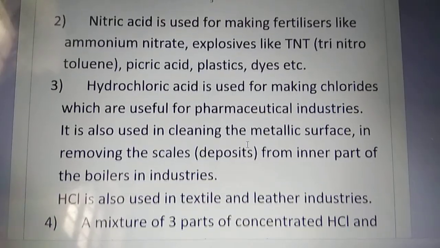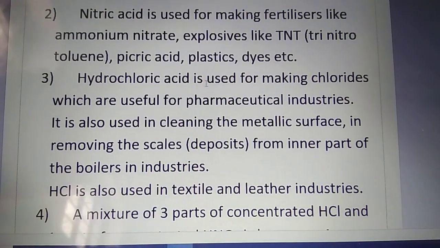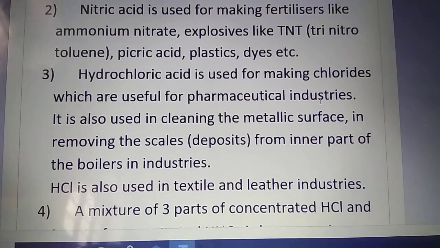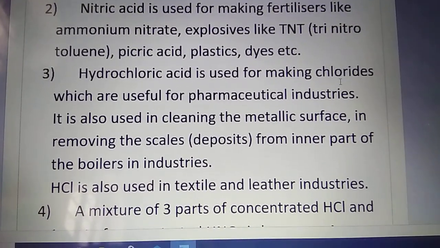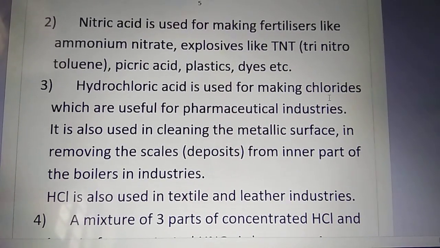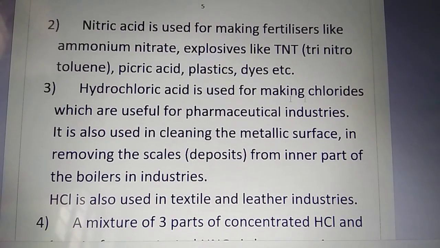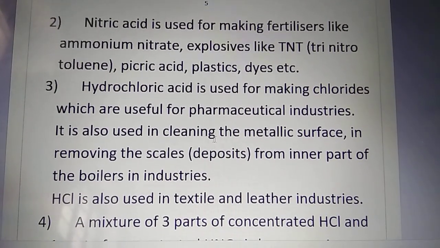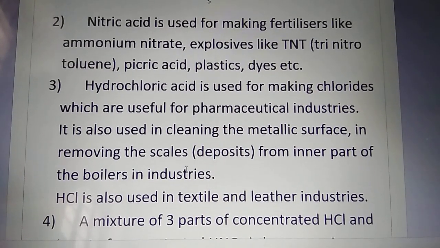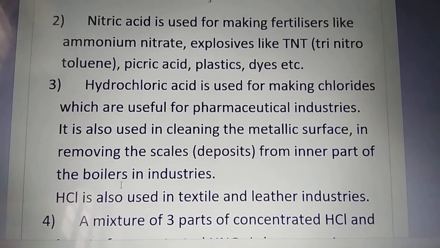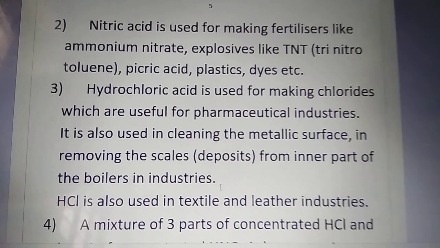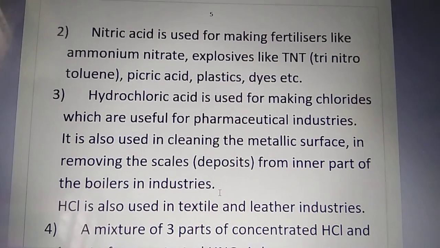Next, hydrochloric acid, one of the common mineral acids. It is used for making chlorides which are useful for pharmaceutical industries. That means the chloride salts, the compounds made up of chlorides, are mostly used in pharmaceutical, that means medicinal industries. Hydrochloric acid is also used in cleaning metallic surfaces and in removing scales from the inner part of boilers in industries. I think all of you have heard that in industries we use boilers. Boiler means where steam is generated from water.